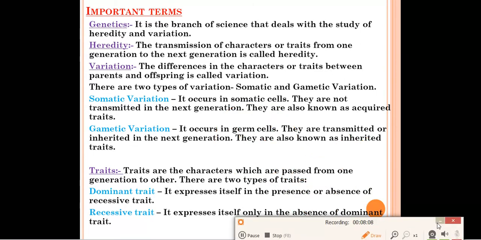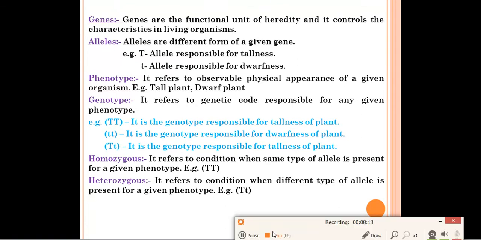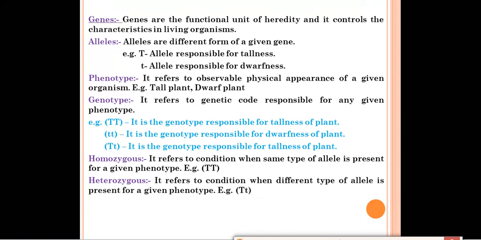Next we will move to our next section. Next topic is genes. So what are genes? Genes are the hereditary material, as you know from your previous classes. We have read that genes are the hereditary material and they are present on the DNA. Genes are the functional unit of heredity and control the characteristics in living organisms. From our parents to the offspring, chromosomes are passed on, and the chromosomes contain the genes, and genes control each and every characteristic of an organism which is passed from the parents to their offspring. So these are the functional unit of heredity.